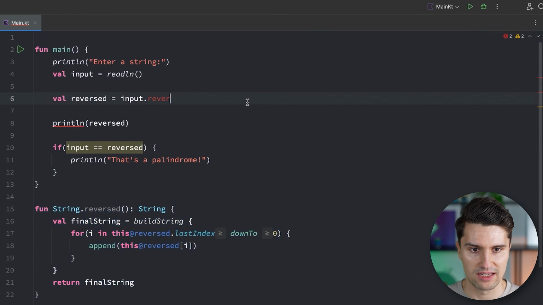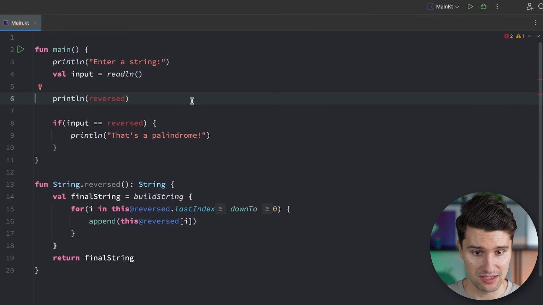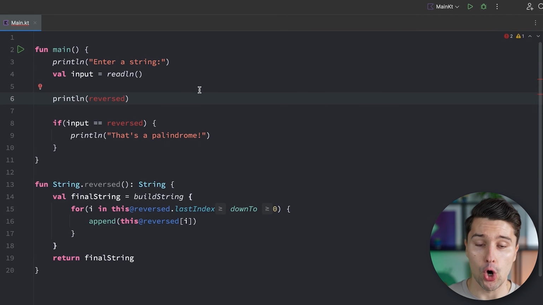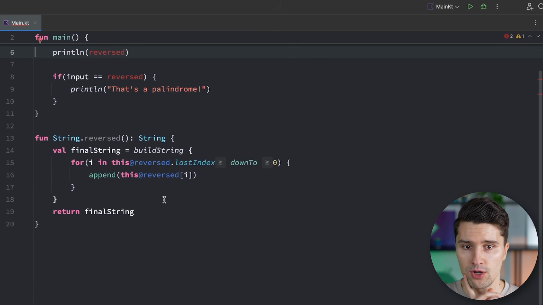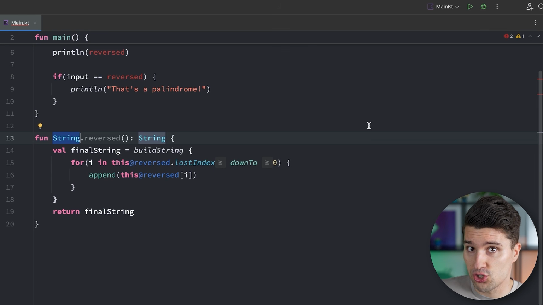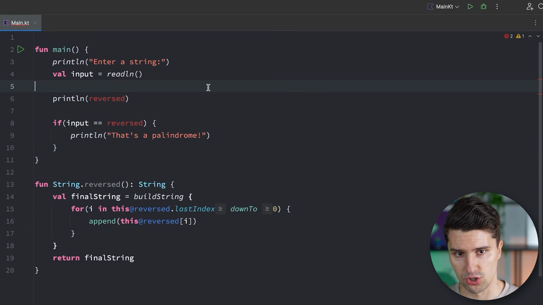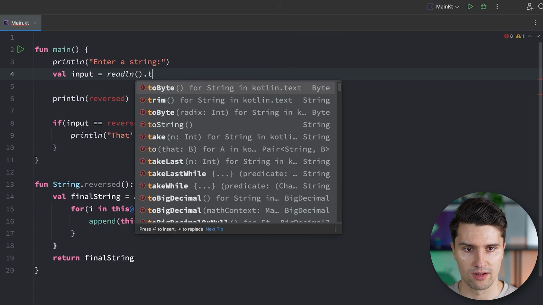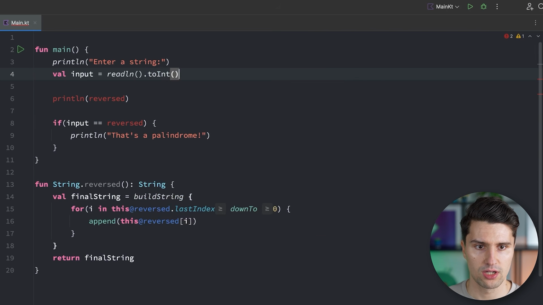But let's put this back again and talk about one last concept, at least one last concept that I want to talk about here, in regards to functions at least, and that is function overloading. So what we can do is we can overload a function to make it callable with different types of input parameters. So right now, we can reverse strings. But what if we have a number, so an integer, and we also want to be able to reverse integers? Well, right now, if we have an integer, and let's just say we convert this to an integer,